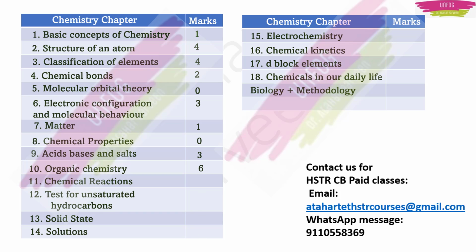Then organic chemistry, 6 questions were asked. See, if you become perfect with the given syllabus of organic chemistry, you can score 6 marks. Then chemical reactions, 4 questions were asked. Then test for unsaturated hydrocarbons, 1 question was asked. In solid state, they asked only, I think, 1 question. In solutions, they asked 2 questions. Then from electrochemistry, they asked 2 questions.